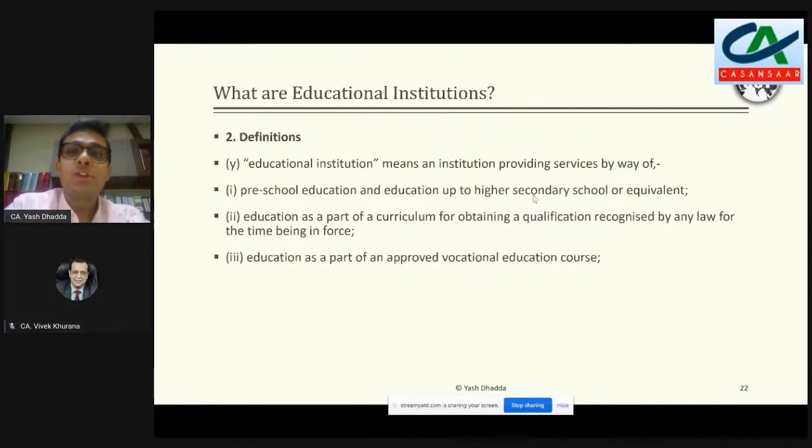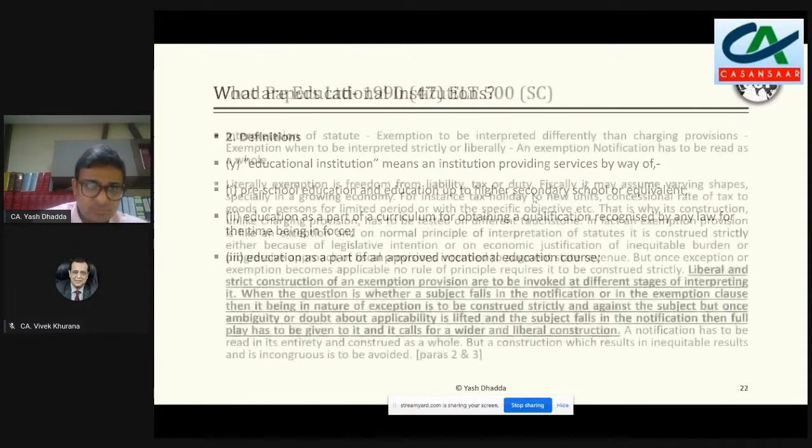तो भारतीय कानून के हिसाब से जो भी एजुकेशन ली गई है, चाहे वो भारत में हो या भारत के बाहर, अगर उसकी मान्यता यहाँ पर है, then in that case only you can say that all those colleges, or maybe post graduation colleges, they would be covered by education institution. And third is specific type of which are covered by the approved vocational education courses.